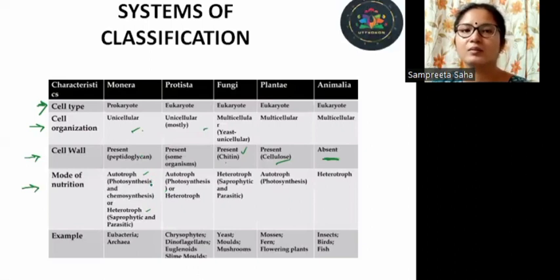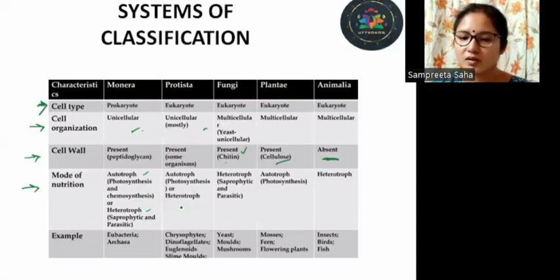There are some bacteria which use chemicals like sulfur and other substances as their source of energy, instead of light like the photoautotrophs. So they are chemosynthetic bacteria. And there are heterotrophs also, parasites, saprophytes.